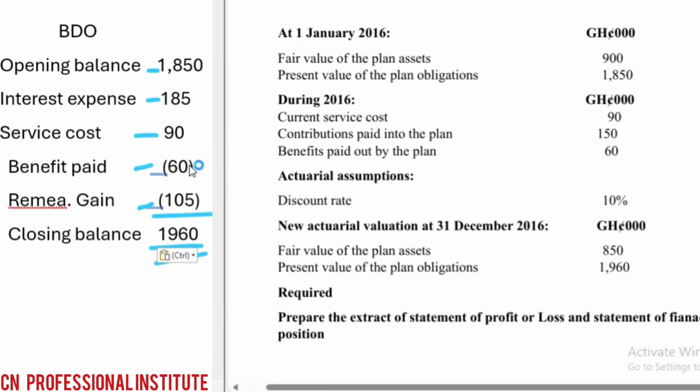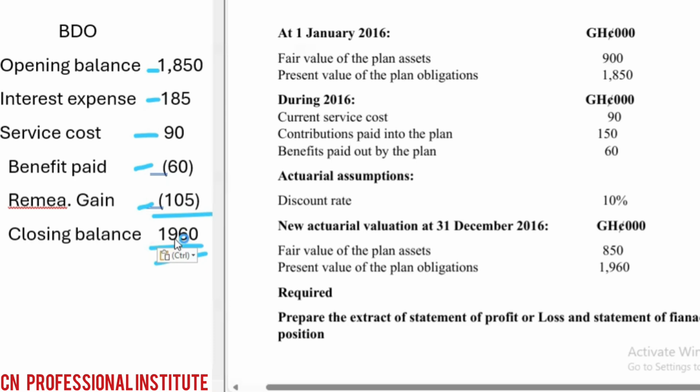Okay, then go and compare with the closing. So the expected value is 2,065. Closing is what? 1,960. So you realize that the liability, the defined benefit obligation, has reduced. If liability has reduced, it is a gain. Are you following? If liability has reduced, it is a gain. If liability has gone up, it's an expense. When you go to the asset, if the asset has increased, it is a gain. Your asset has gone up, it's a gain. Your asset has reduced, it's an expense. So watch out and then get the link.